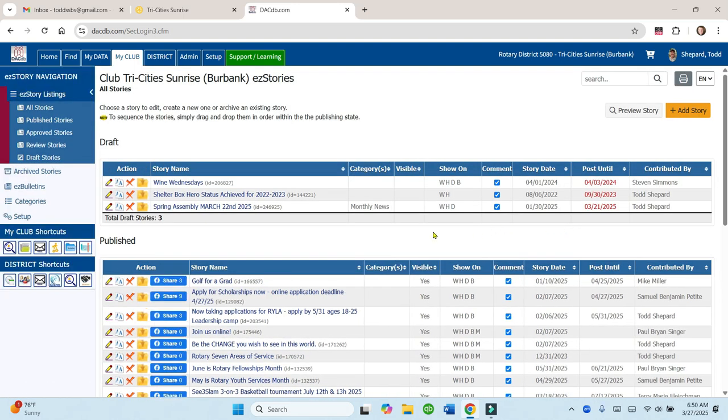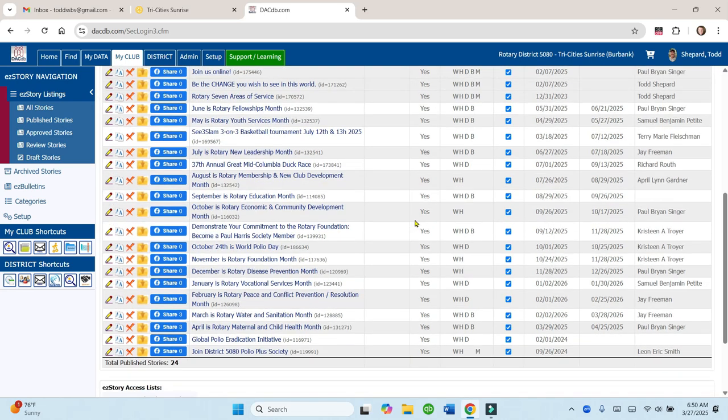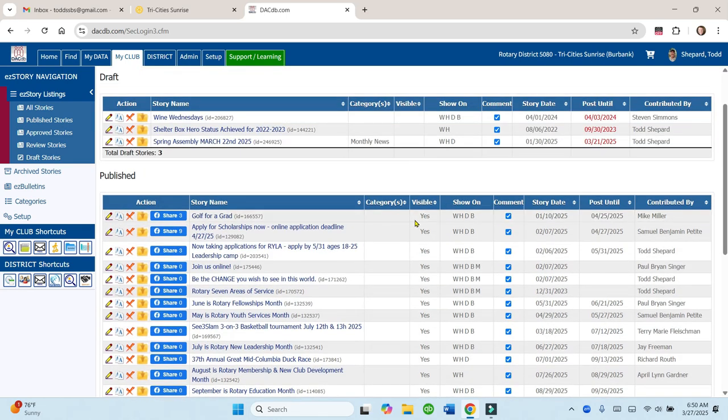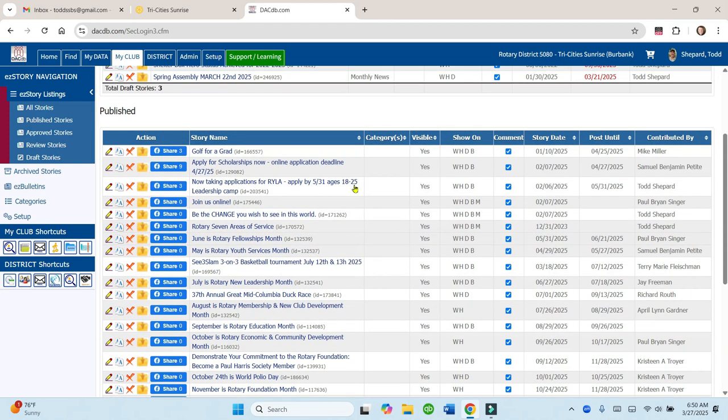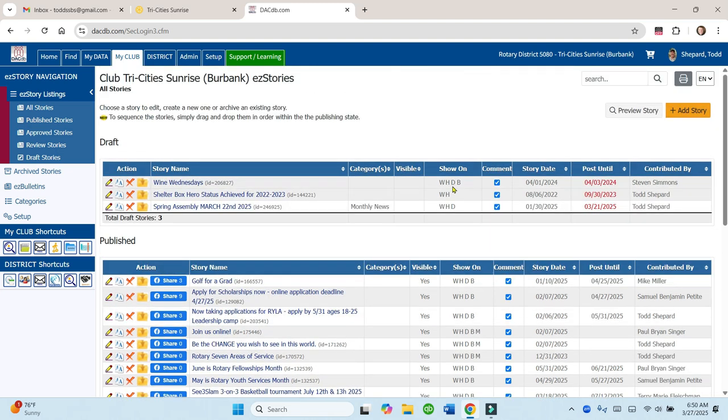Now what will happen here is it'll open up all the easy stories that you may currently have on your website. The upper ones are just drafts that aren't posted right now, and the lower ones are the ones that are currently posted. And you can take a quick look over here that on this right side we have story dates, so you can post them for future use, and you can post them to start at a certain date, to end at a certain date, and if you don't put an ending date, then they just stay on your website all the time. Let's say you want to make a new story.